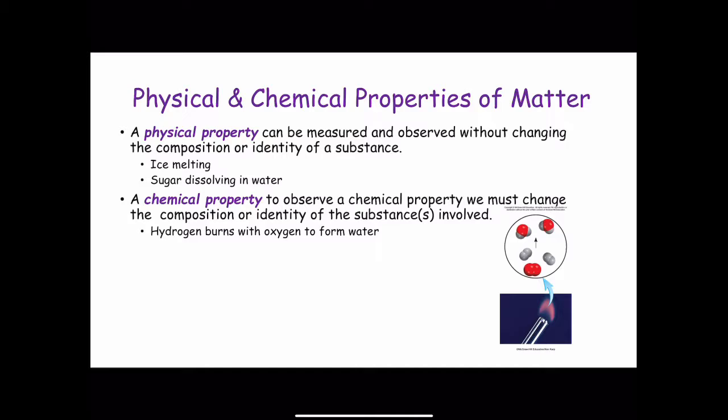For example, we can measure the melting point of ice by heating a block of ice and recording the temperature at which the ice is melted or converted into water. Water differs only from ice in its appearance, not in composition. It's still H2O. So this is a physical change. We can freeze the water to recover the original ice. Therefore, the melting point of a substance is a physical property.